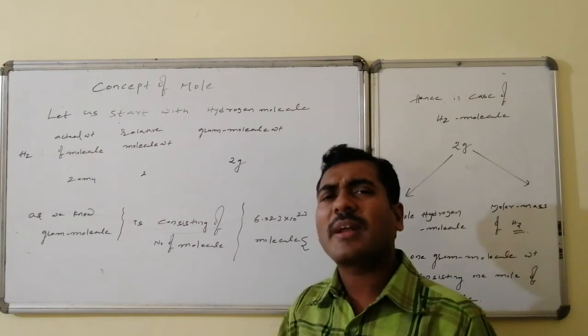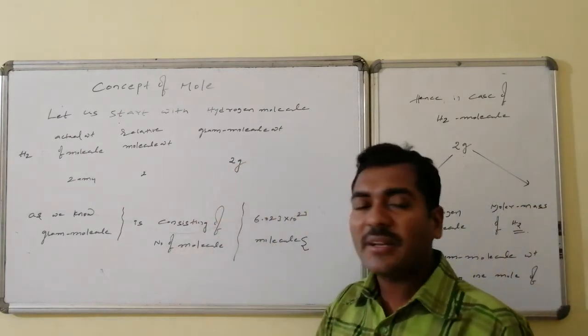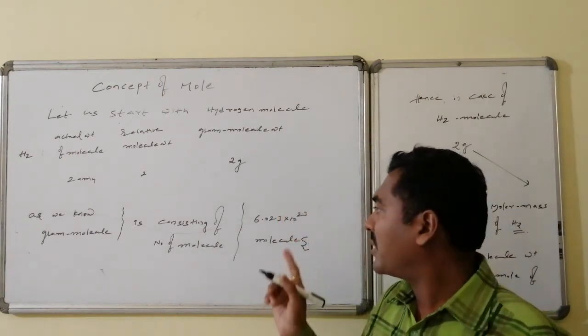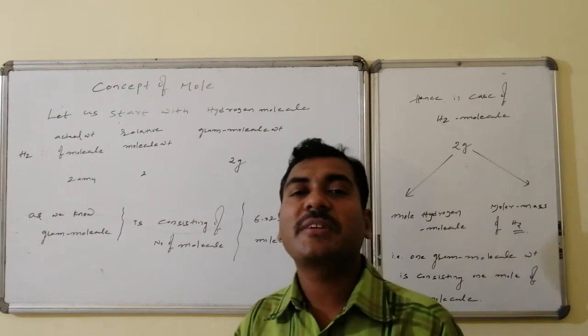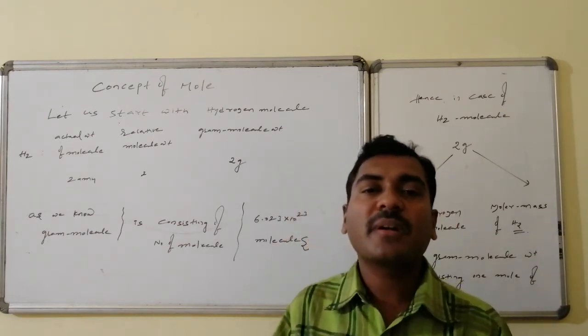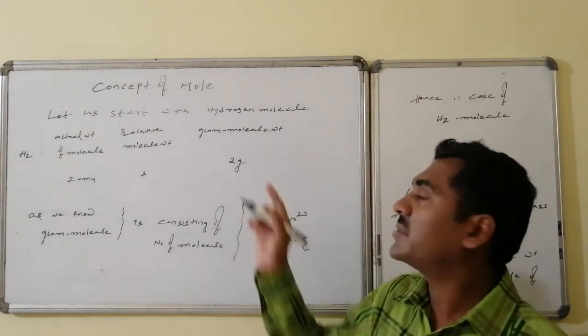Gram molecule weight consists of Avogadro number of molecules, implying 6.023 × 10^23 molecules. That many molecules of hydrogen have a corresponding weight of 2 grams.